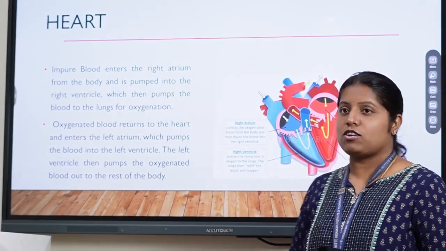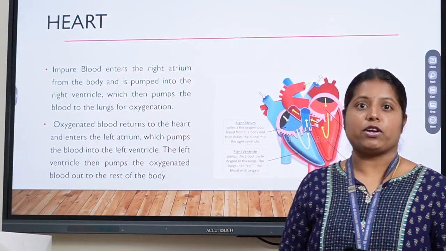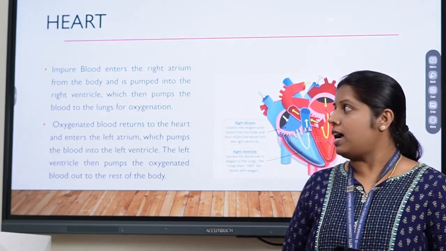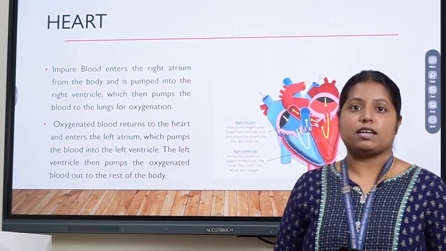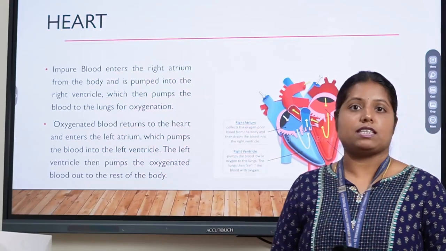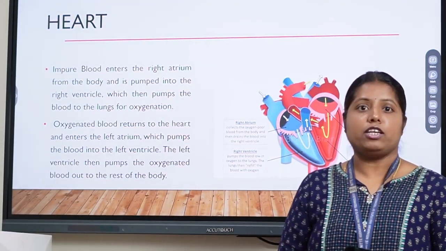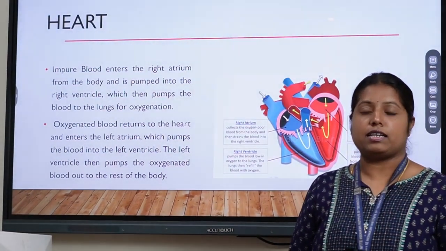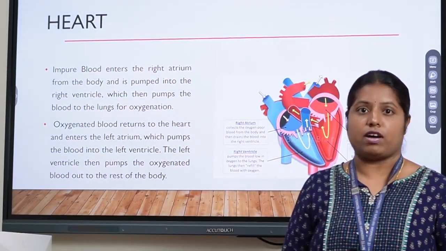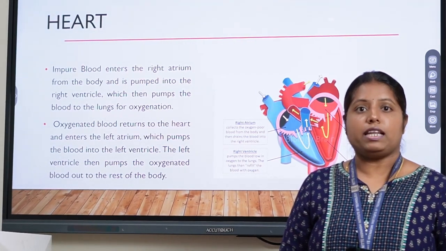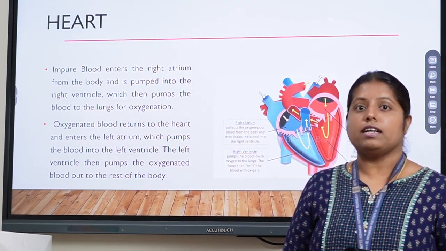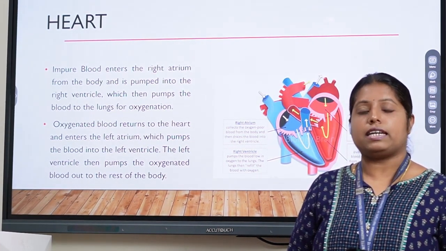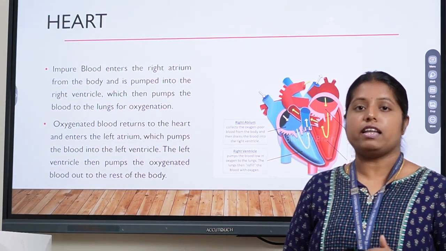Today I am going to explain the concept of artificial heart. Before going for artificial heart, let us first analyze what we mean by heart. The heart is responsible for the blood which is purified and supplied to the entire human body. The heart is mainly divided into 4 chambers: right atrium, right ventricle, left atrium and left ventricle. The right atrium and right ventricle circulate the deoxygenated blood, and the oxygenated blood is circulated from the left atrium and the left ventricle.